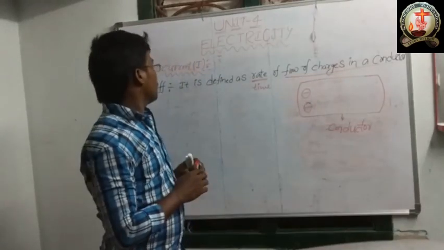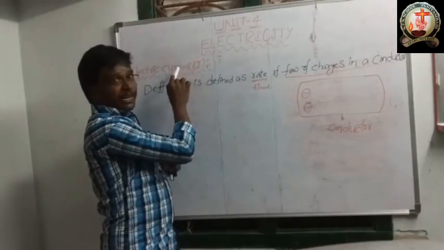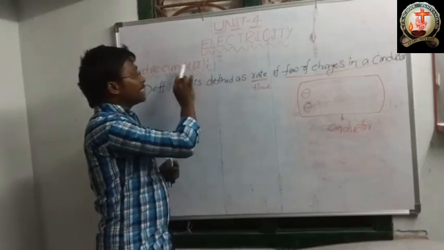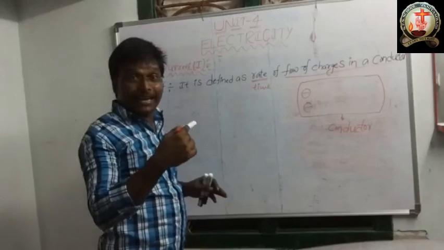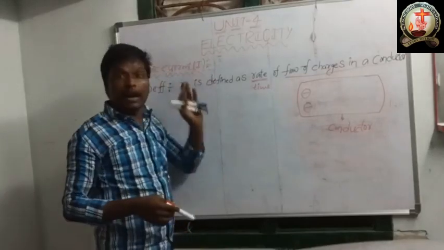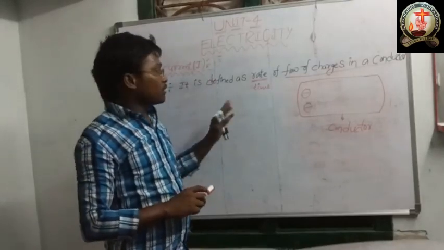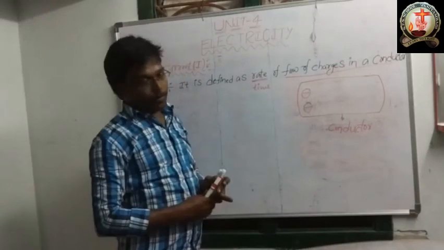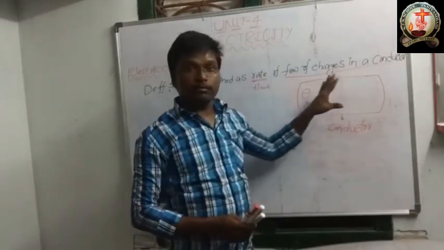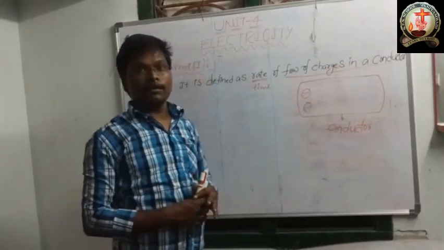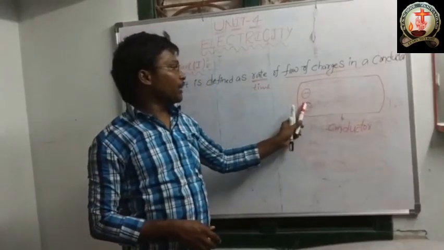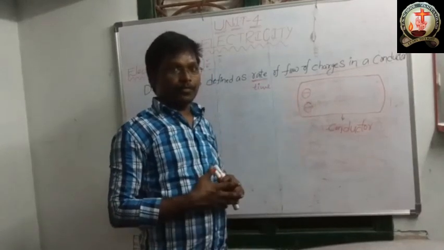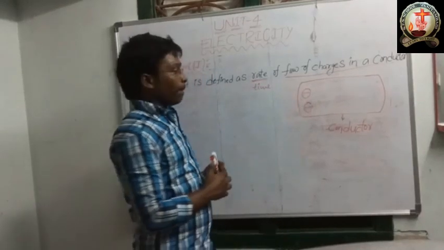Okay. Now, this electric current we can indicate with the term capital I. Here, I will explain this definition in detail. This is the conductor. This conductor has electrons.